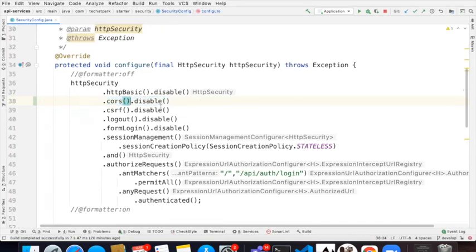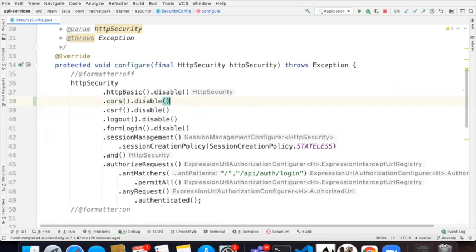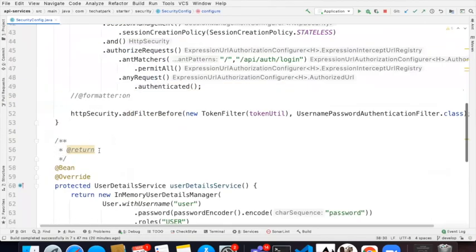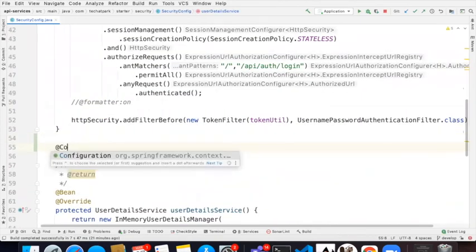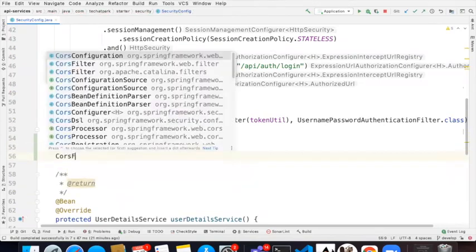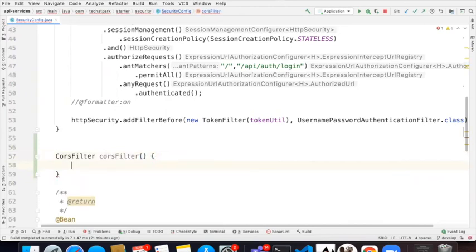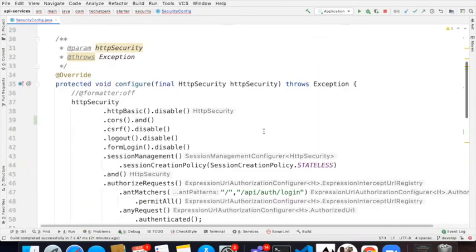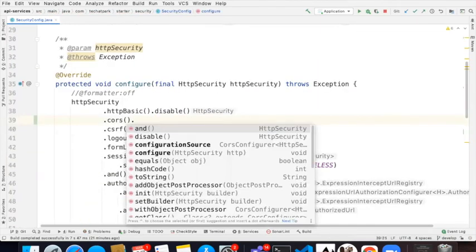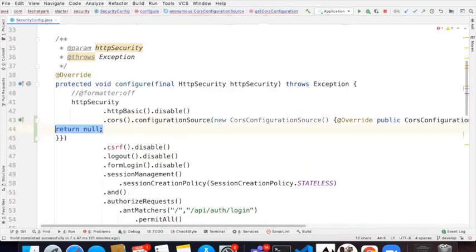Based on whatever I did, what I understood is, if you want to configure CORS, the easiest way is actually to add a CORS filter. I think I had it. I used the CORS filter for some specific case, so you forgot it. But this is how you configure. This is one way. Or sometimes they will use CORS also, like session management. It has a CORS configuration source. You can create a new CORS configuration source, and then you can configure.